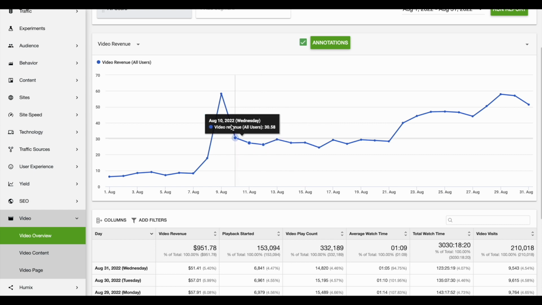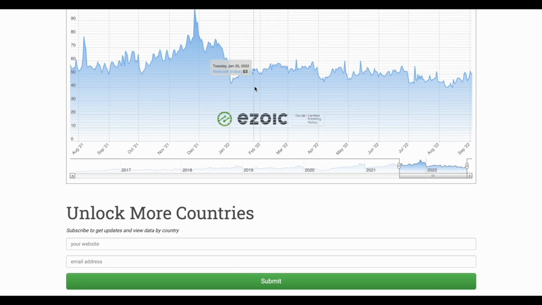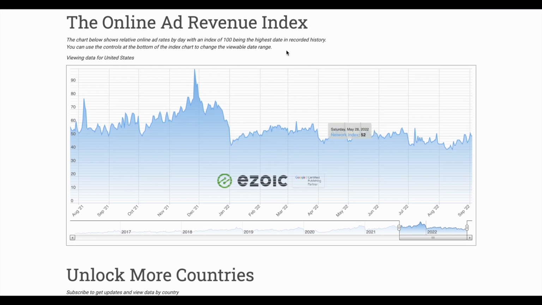So that is a really good monetization tool, and this is helping us earn more in a time where EPMVs are slightly reduced. So let's get into that. Ezoic has this fantastic tool. I'm sure you would have seen it already. It's the ad revenue index. We're looking specifically at data for the US here.